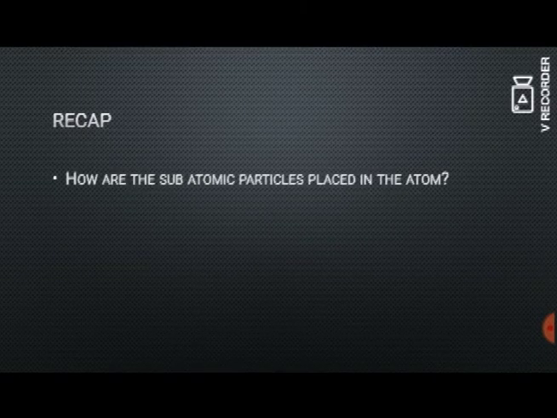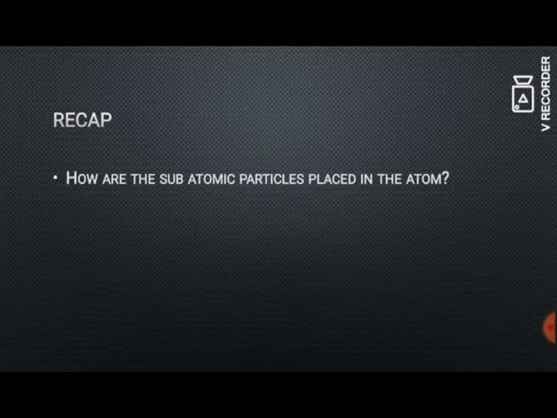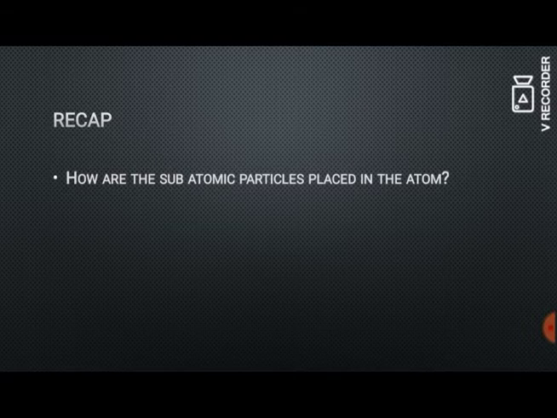Before going into today's new chapter, let us recap what we have learnt in our previous chapter. We have learnt about how the subatomic particles are placed in an atom.